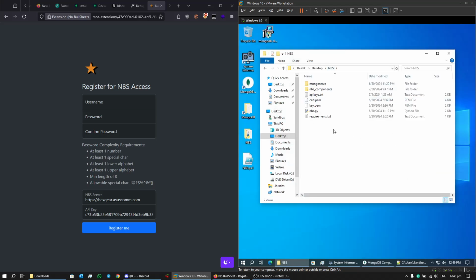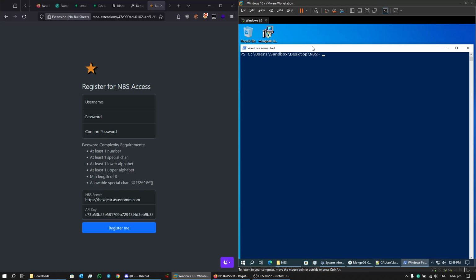And after that, all you need to do is install the Python module requirements for No Bullshit. Then afterwards, you will be able to run No Bullshit. An example for this would be to call pip install -r requirements.txt. And after pip has successfully installed all the modules, all you have to do is call python nobullshit.py.